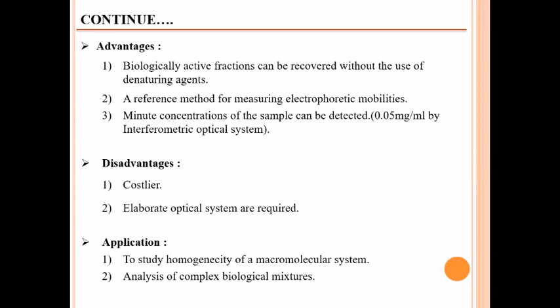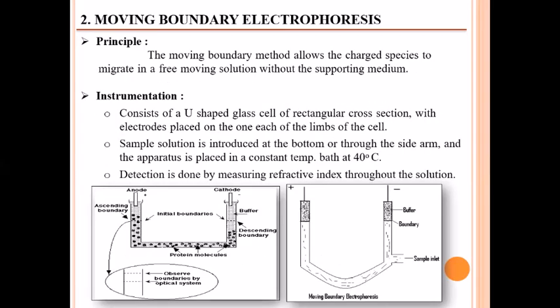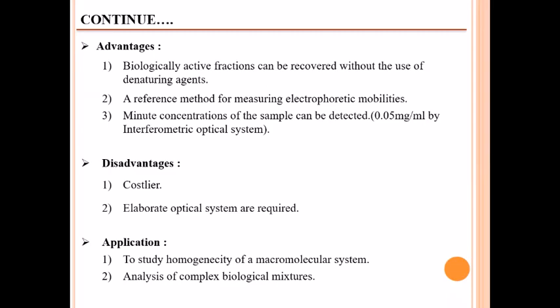So here are the various advantages of moving boundary electrophoresis. Biologically active fractions can be recovered without the use of denaturing agents. The second is that it is the reference method for measuring electrophoretic mobility. Third, minute concentrations of sample, like 0.05 mg per ml, can be detected by the interferometric optical system.